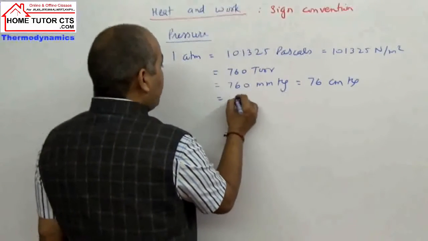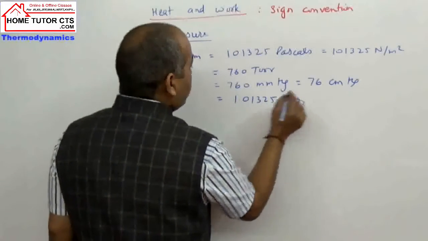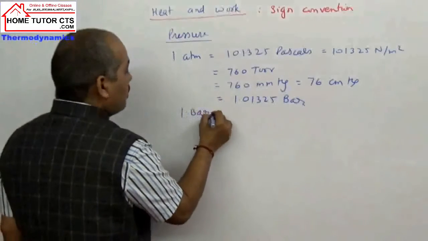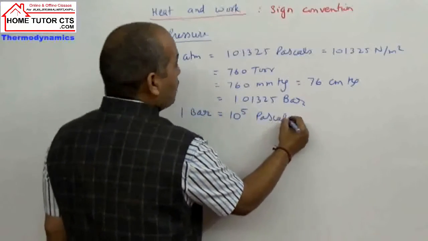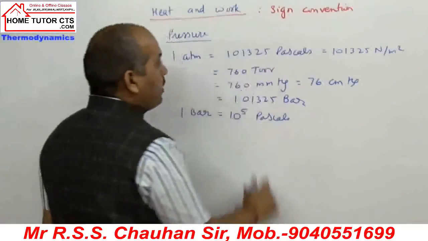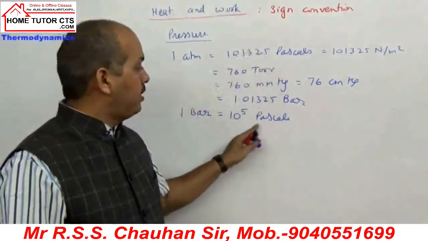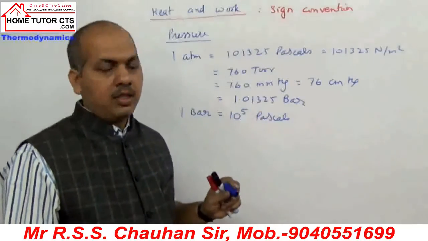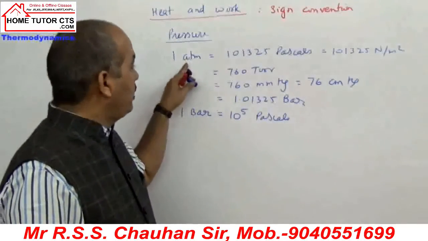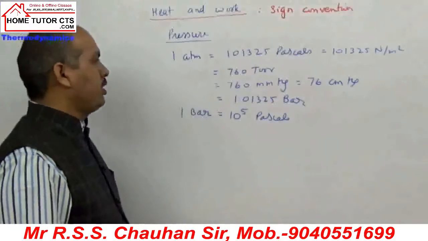Or it can be taken as 1.01325 bar, since 1 bar is equal to 10 to power 5 pascals. So 1.01325 into 10 to power 5 pascals, and 10 to power 5 pascals is the same as 1 bar. So pressure may be given in atmosphere or bar. Be careful and do the question accordingly.